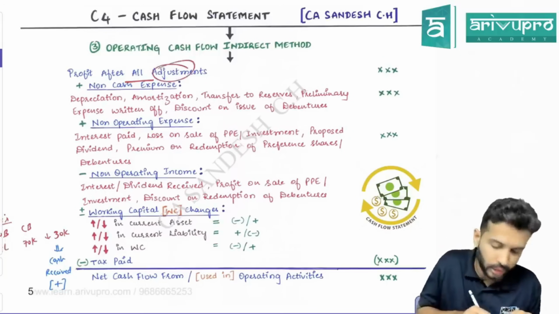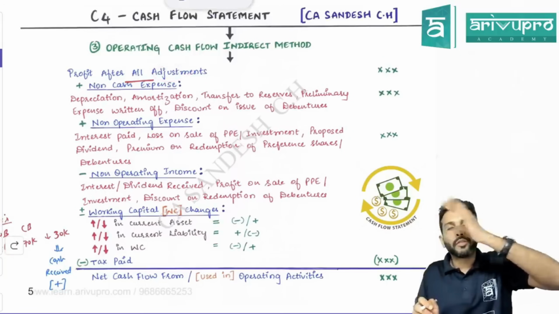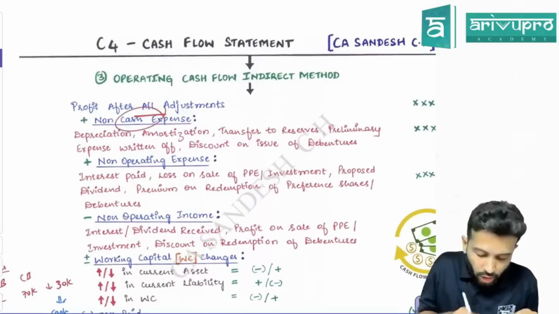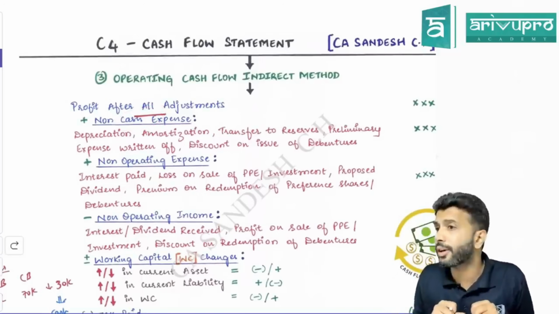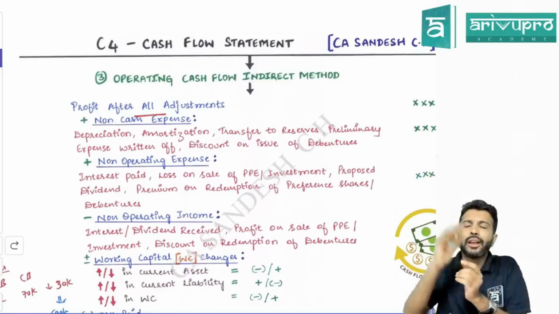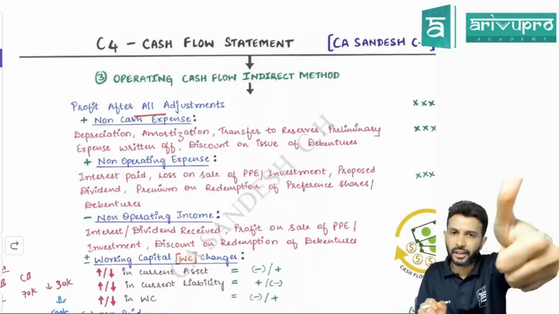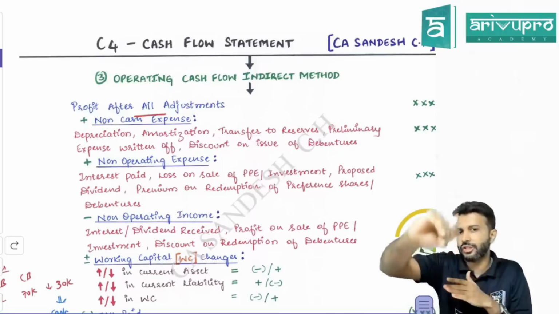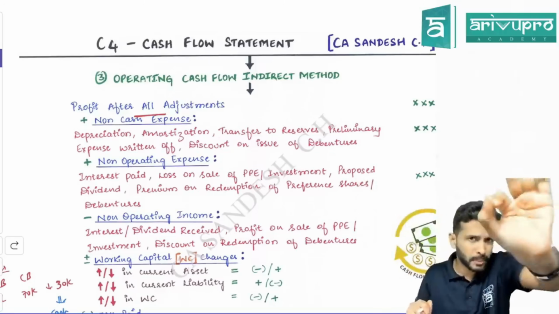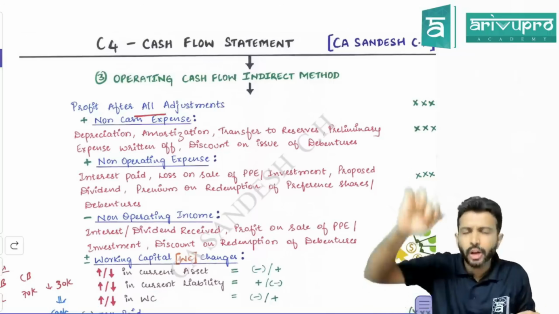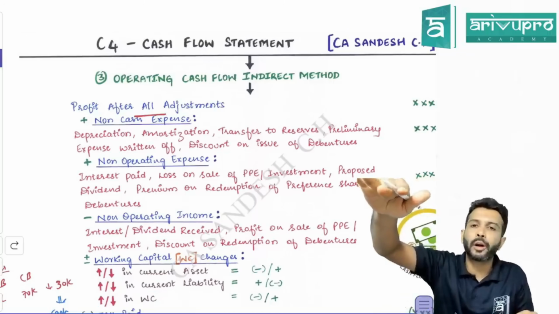Suppose they give you profit after all the adjustment. So the first adjustment that you need to do is, if there is any non-cash expenditure, you need to add. Now think. One of the examples of non-cash expenditure is depreciation or amortization. Depreciation is on property, plant and equipment. Amortization is on intangible asset. Now is depreciation an expense? Yes. Due to that expense, what will happen to your profit?